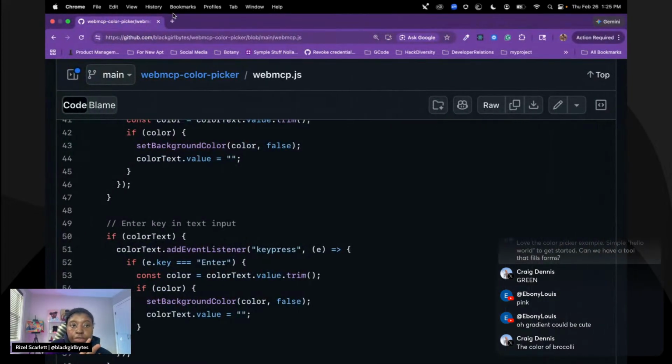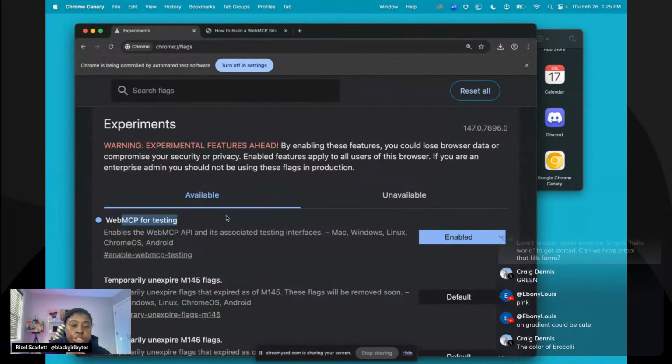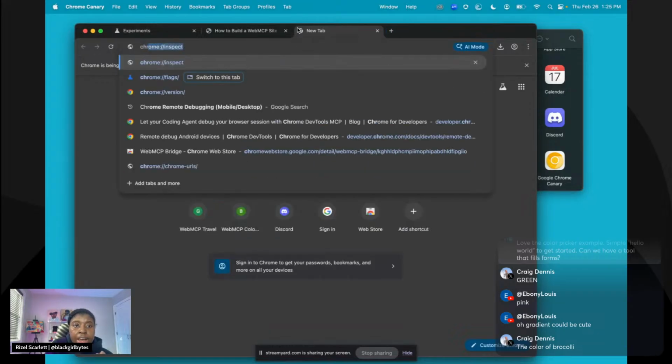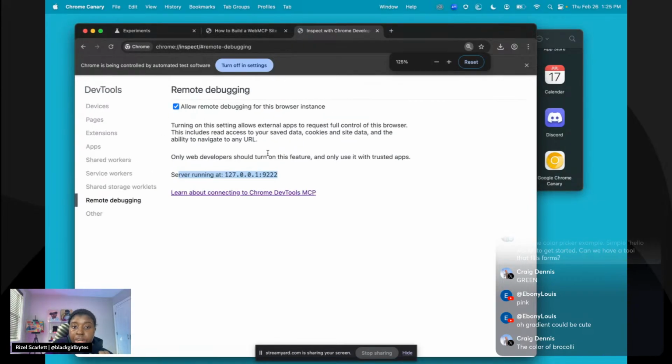So just a repeat for anybody who came in late, and then I think I'll wrap up from here. You need to make sure the WebMCP for testing flag is on. You need to make sure you have remote debugging. You need to allow it and make sure it says server running at whatever the port is, so that Goose will be able to find it.